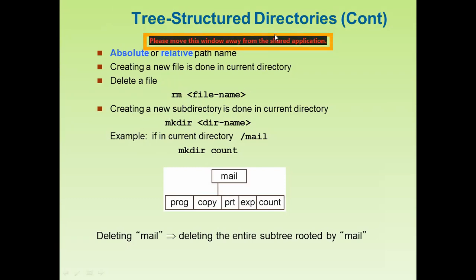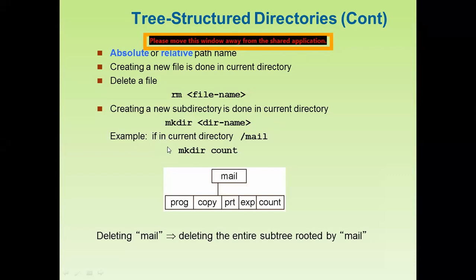A directory means the root node, and under the directory there are subdirectories, that is, children subdirectories. mkdir means make directory. mk is here, just to create a new subdirectory. We use the command mkdir, space, directory name. The directory name is the current directory name, because under the current directory you are going to create the new subdirectory. So we write mkdir space dir name.